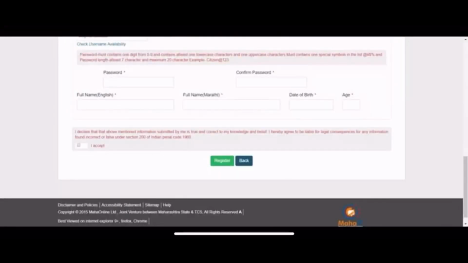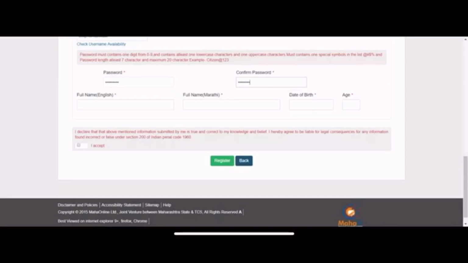After the OTP, we have to create a new username. It is similar to your username which you use in Gmail or any other emails. Once you type your username, you can press the check availability tab. Only if there is no one with the similar name, you will be proceeding to the next level. Create a new password. The password should contain minimum of 8 letters, a capital letter, small letter, special character, and a number.